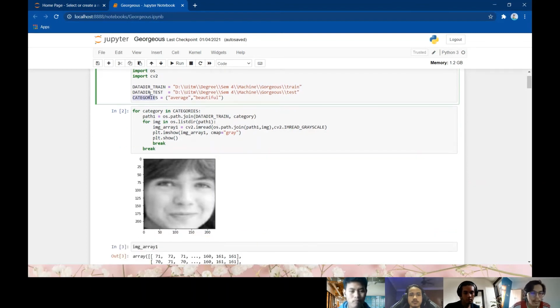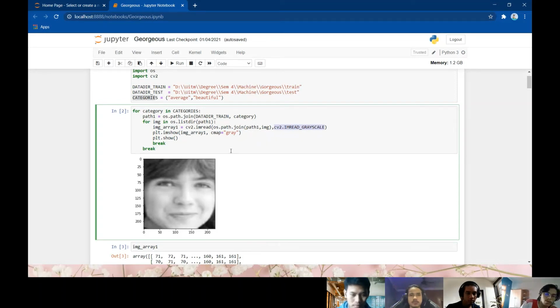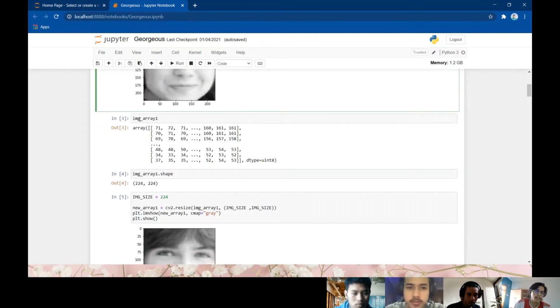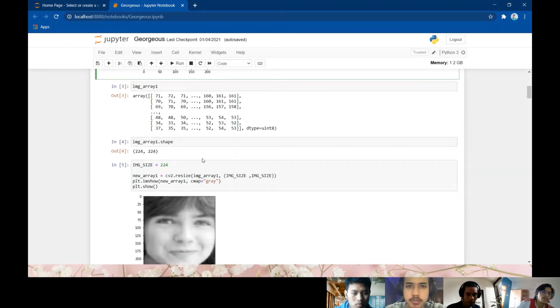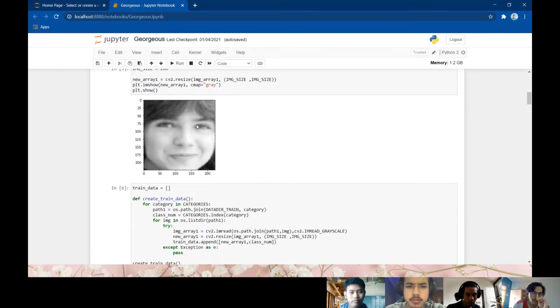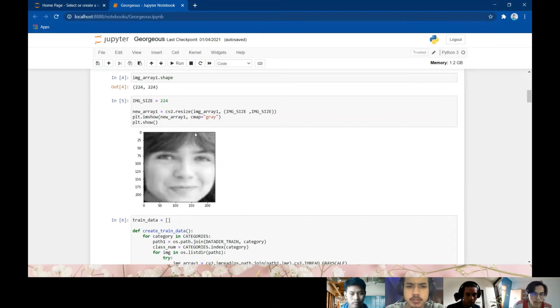This is the path where the images are, between beautiful and average. Firstly, we convert them into grayscale using CV2, and we want the graph to show in gray, so we put gray here. This is a sample of how the data looks. Here we call the image array. The image shape is 224 by 224 pixels. We keep it at 224 because the dataset already says that all the images are 224 by 224.